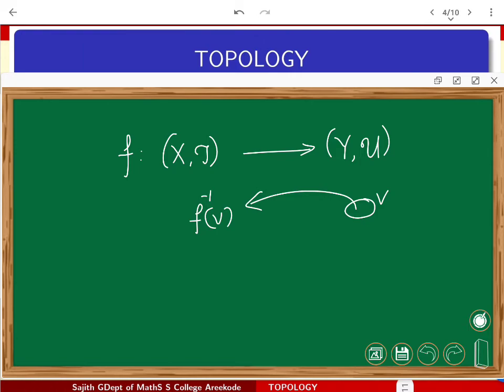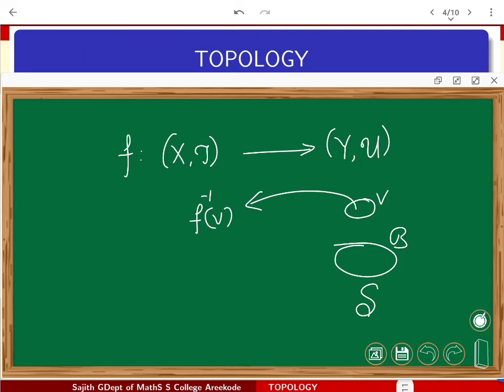This is the way you define continuity. One can describe the same notion either by taking base elements on the codomain or sub-basis elements also. So all these are various ways of looking at whether a function is continuous or not. Now let me discuss a little bit about the natural functions which are going to be continuous.